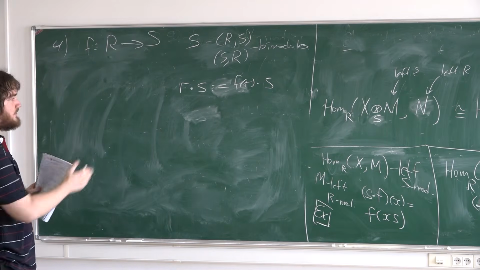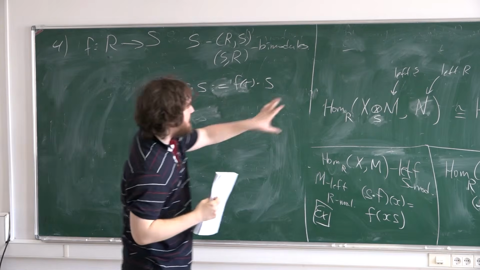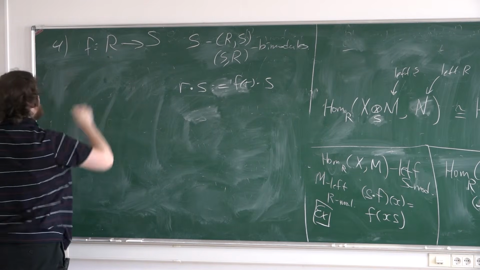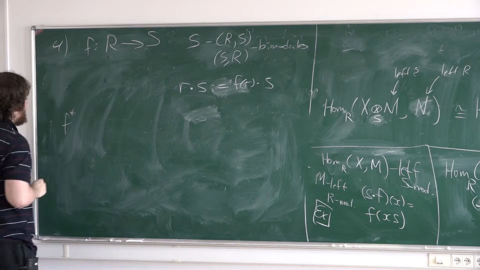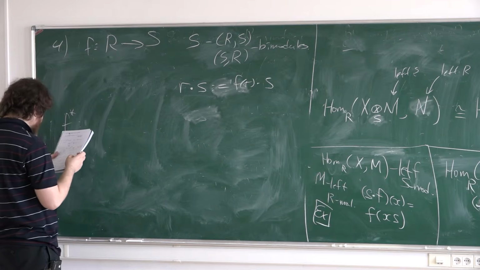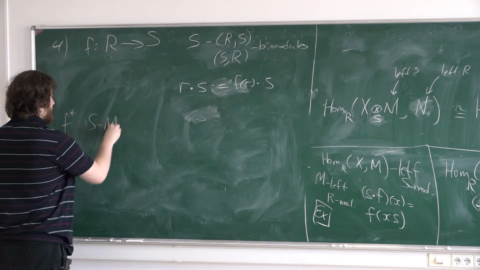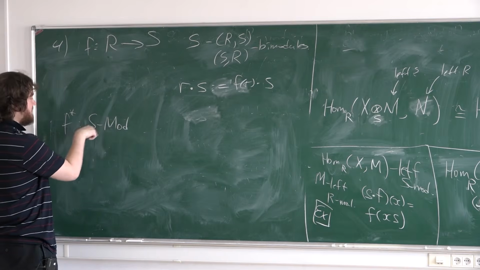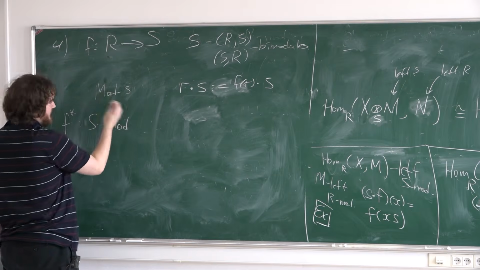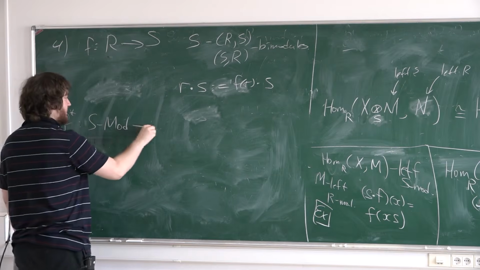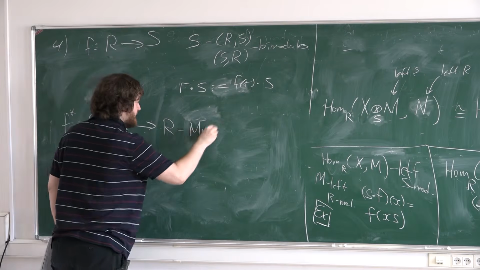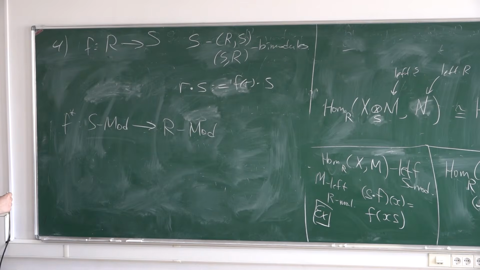Then we can use something like this in the following way. If you have this ring, you have this functor, this operation, this map from S modules to R modules. If you have a left S module, this is a left module. If you have left S modules, you can obtain from a left S module a left R module. How?